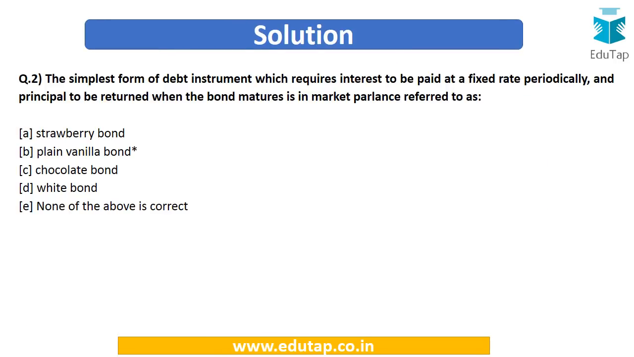So the answer to this particular question, that the most simplest, the most basic form of debt instrument or bond is the plain vanilla bond. So answer will be option number B.